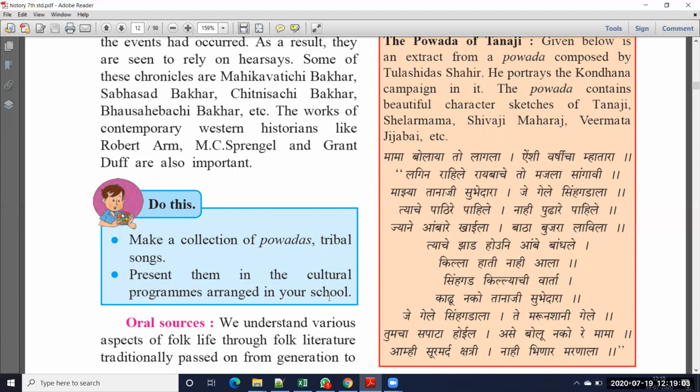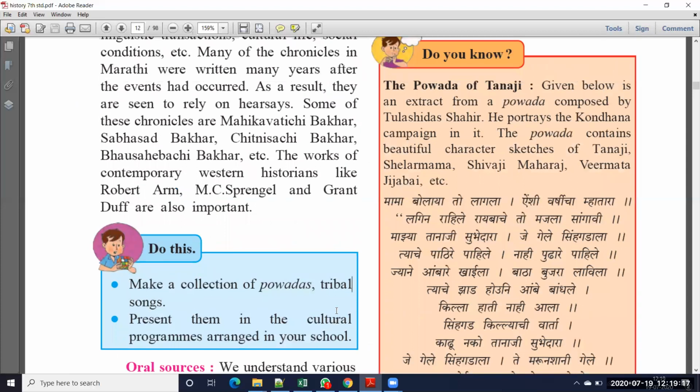So at that time you have to sing those songs. Okay, so last topic in this chapter, that is the oral sources. Okay, so we understand various aspects of folk life through folk literature, traditionally passed on from generation to generation.